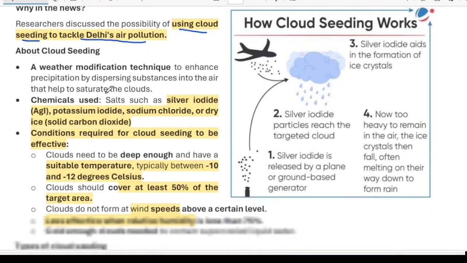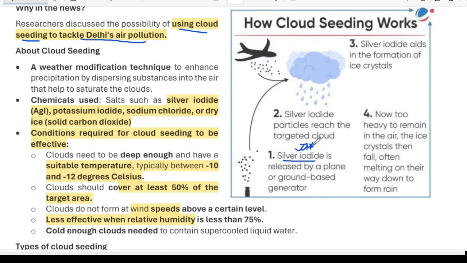Cloud seeding is a process. Consider this: silver iodide is a compound. You must remember it because it is a very important fact for cloud seeding. Silver iodide is released by plane or ground-based generator. The plane or the ground-based generator can pump silver iodide into the atmosphere.